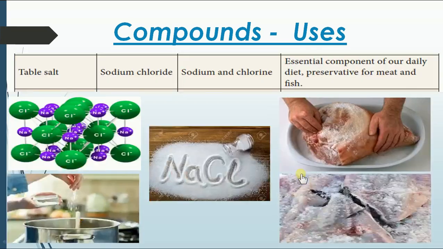Now come to the next compound, table salt, sodium chloride. You could see the sodium chloride structure here. If a sodium ion is at the center, the next will be a chloride ion, the next will be sodium. So they are alternately arranged. This is the entire structure of sodium chloride. The formula is NaCl. So it's made up of sodium and chlorine, right? It is an essential component of daily diet. Yes, we add it for taste in our food.